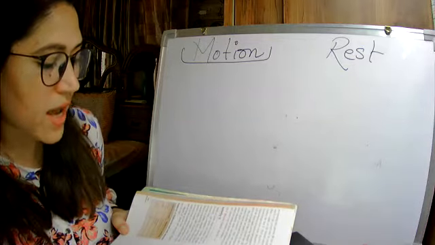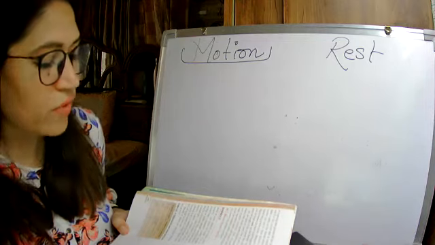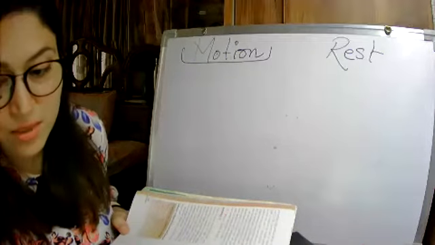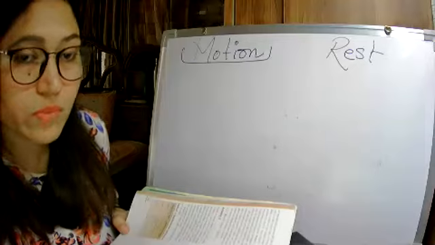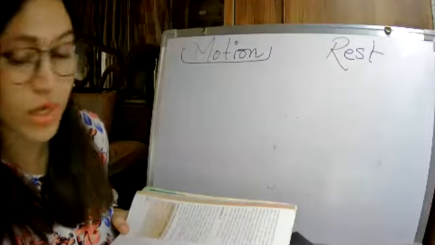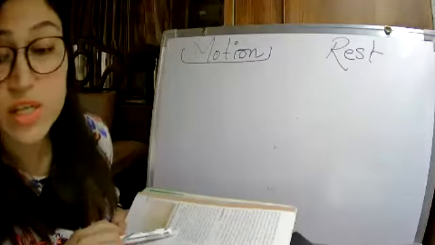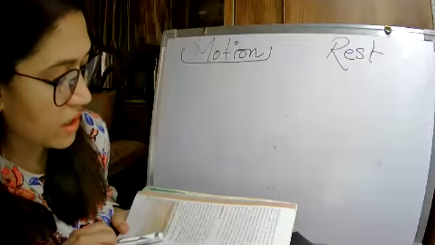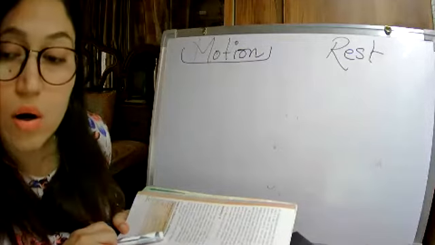Make your list as large as you can. Now, which of these are moving and which are at rest? If the class is over, then this is your activity. You have to tell whether these will come under moving or at rest.